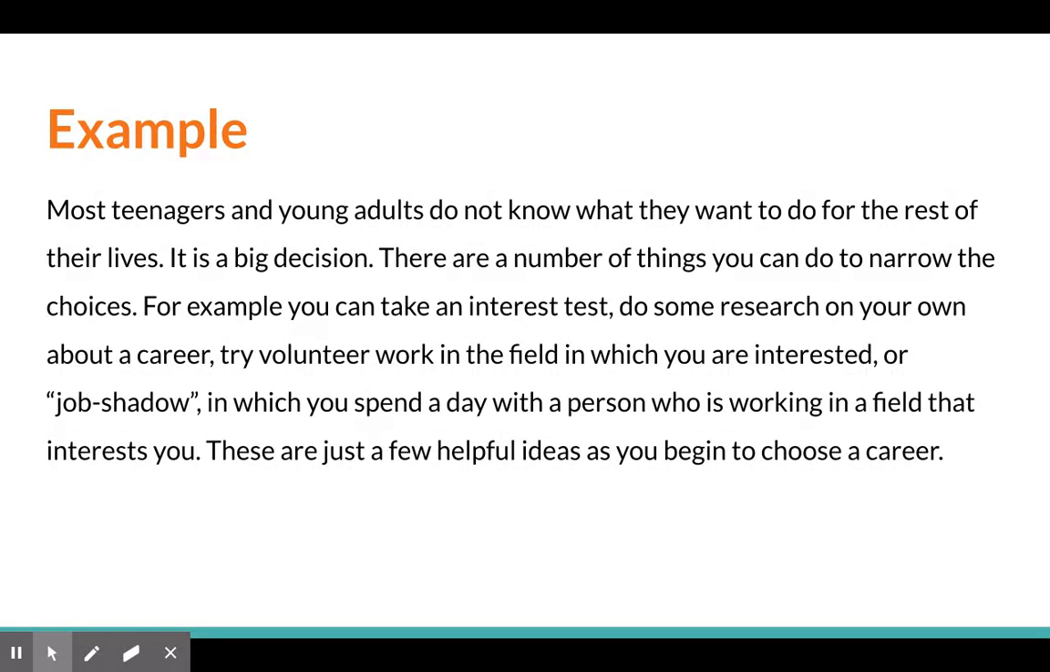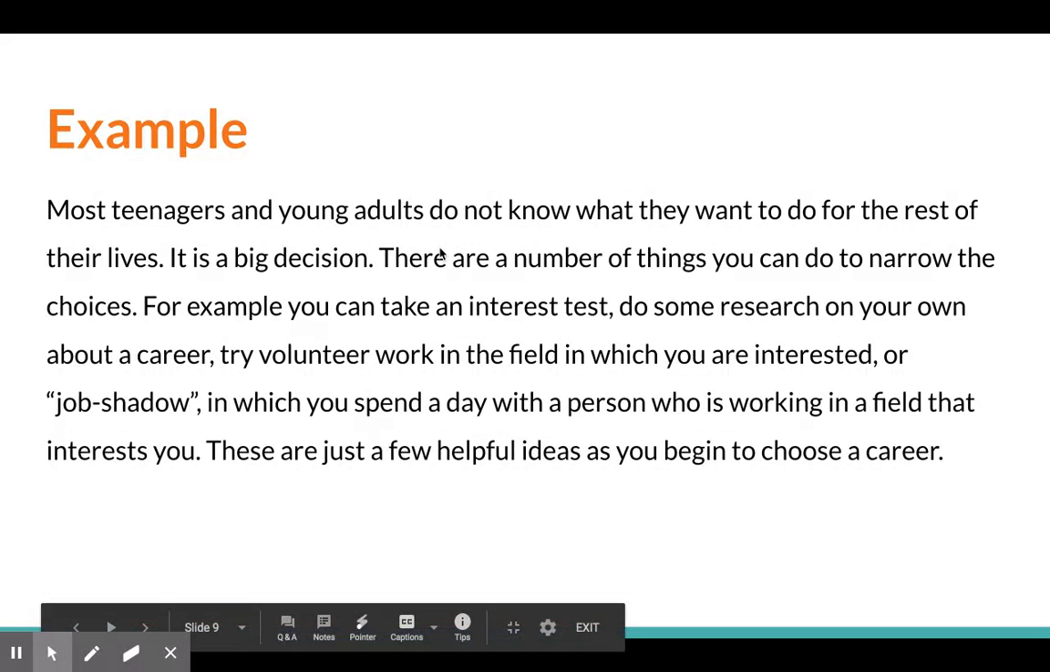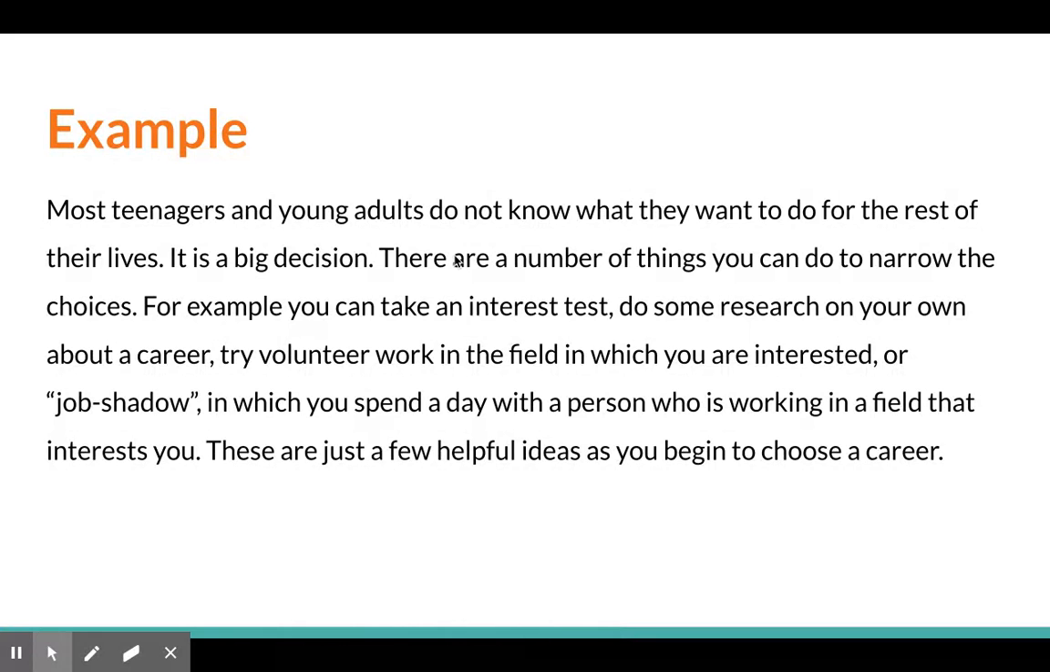Okay, so you kind of think about it. Well, what is this talking about? Well, it's talking about how teenagers don't know what to do with their lives sometimes. It's a big decision. Maybe that's the main idea. But does every other sentence talk about that?